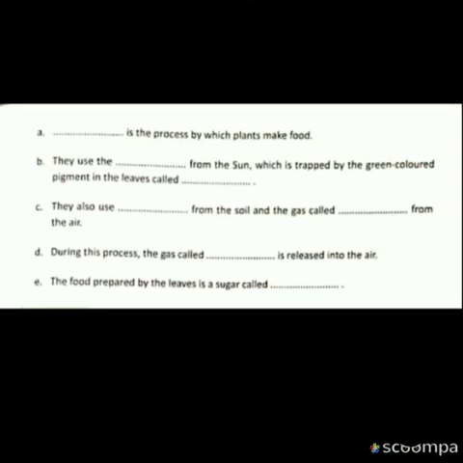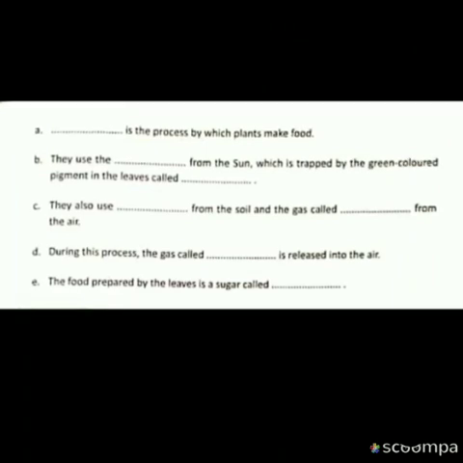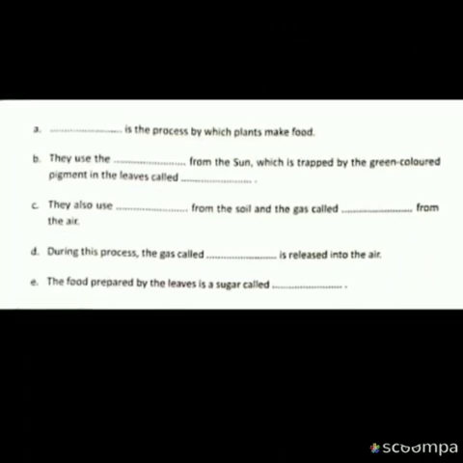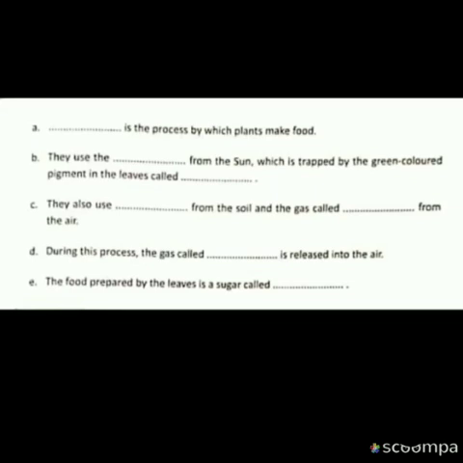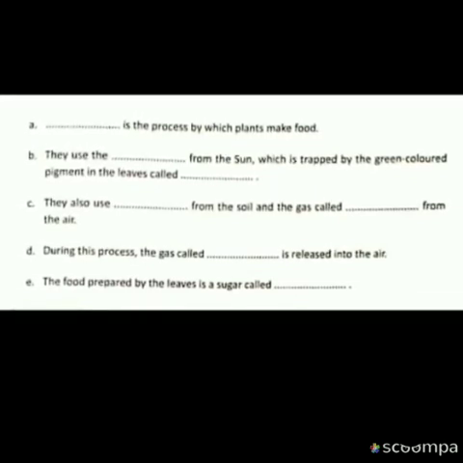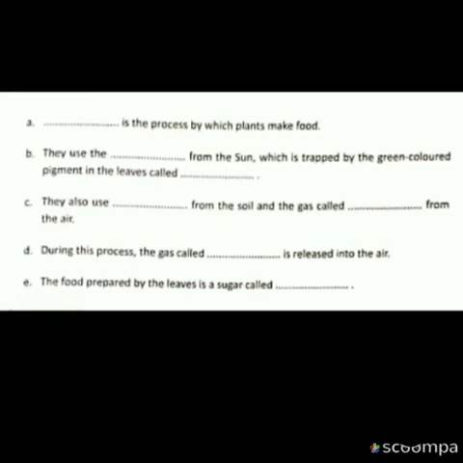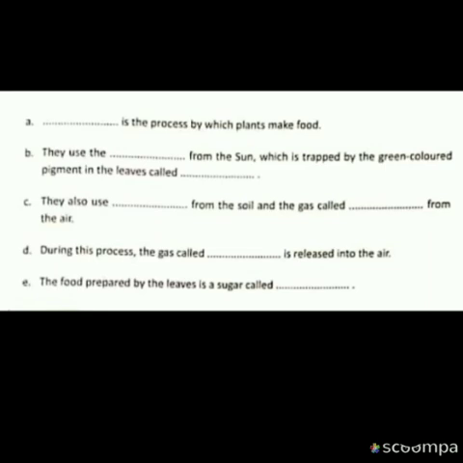Dash is the process by which plants make their food. They use the dash from the sun, which is trapped by the green colored pigment in the leaves called dash. They also use dash from the soil and the gas called dash from the air. During this process, the gas called dash is released into the air. The food prepared by the leaves is a sugar called dash.